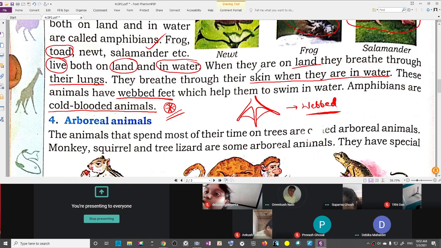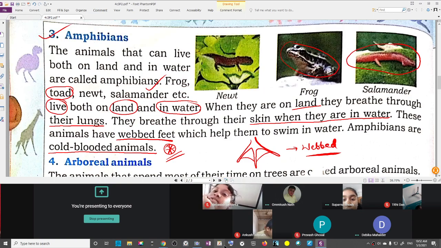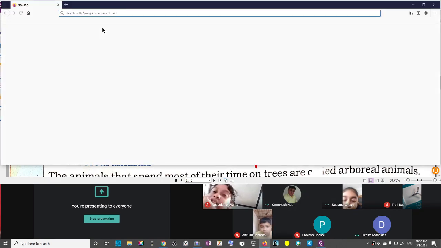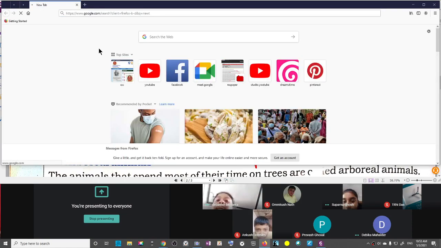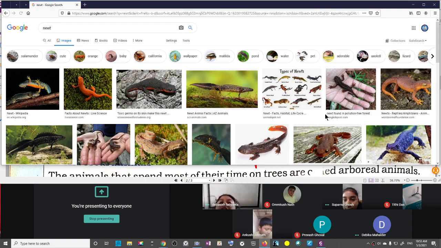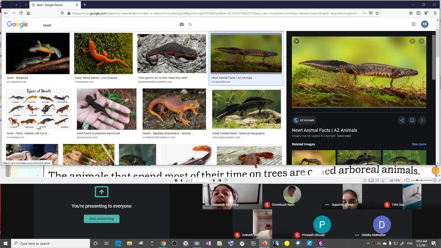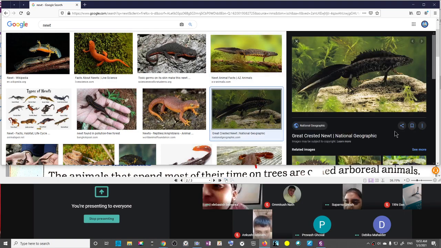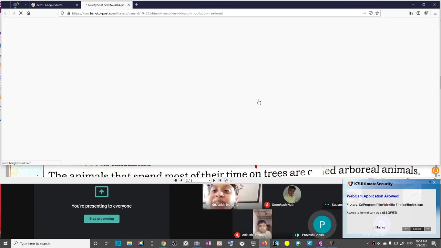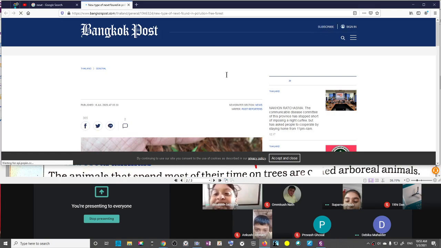Sir, what is newt? This one is newt. I can't see it properly, that's why. Okay, let me show you newt. You showed a picture of salamander. On this one, see the red horns on the ear. This one is newt. It's very ajeeb. Yes, it looks like a dragon. Yes, of course it is Ajib. Okay, so this one is newt.